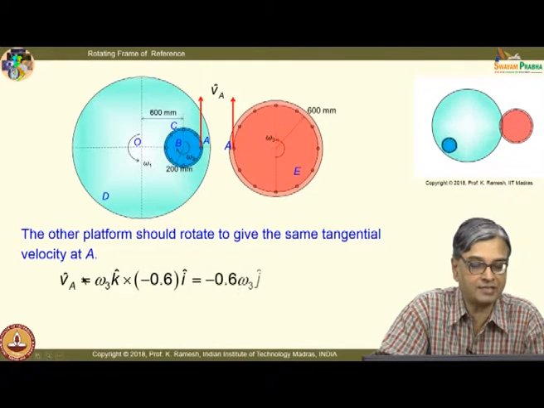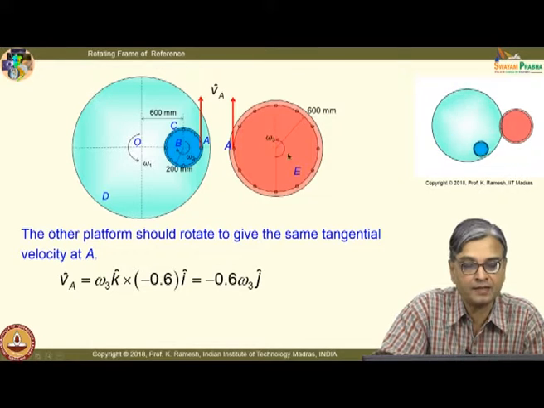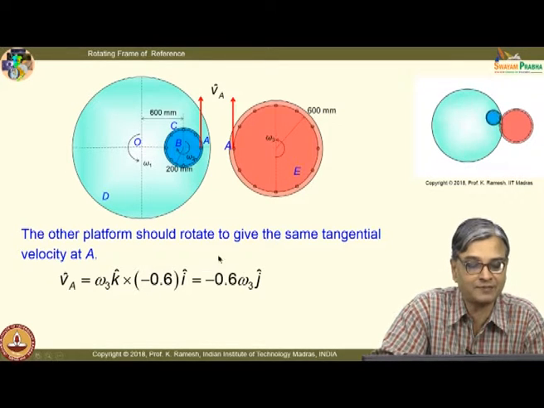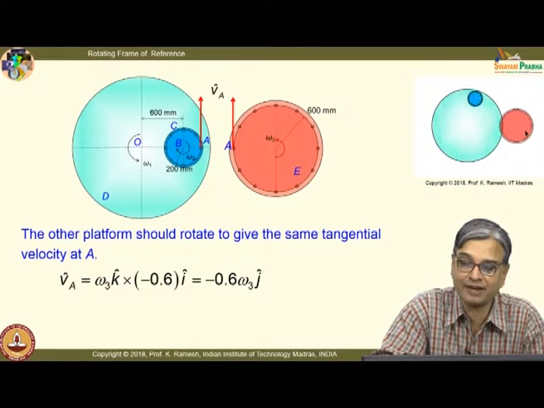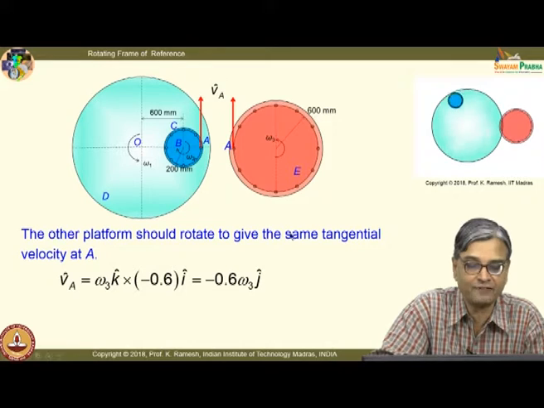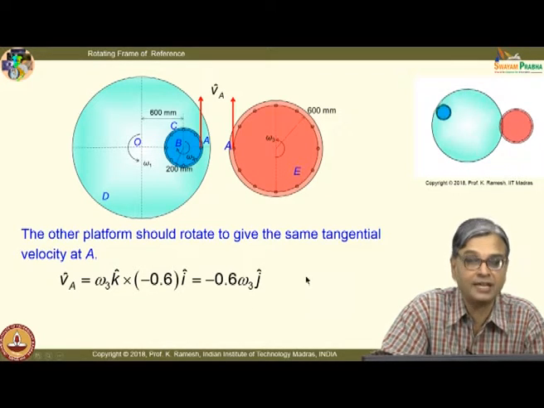So, I have this as omega 3, and in my static diagram I have shown this as anti-clockwise, because for any unknown quantity you start with the positive, and your mathematics will give you the sign. But in my animation I have cleverly put this as clockwise. So, do not get confused by that. This is just to illustrate whatever you have learnt in statics, how to handle the mathematics. Similar logic works here also.